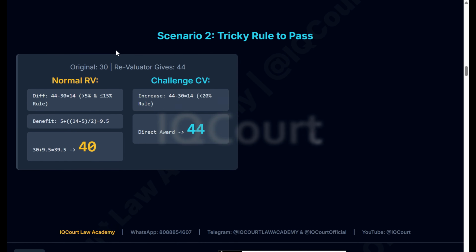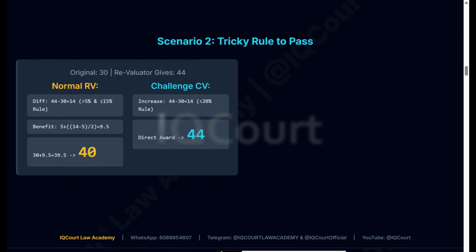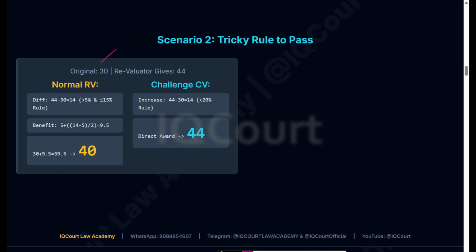Next scenario. Here a student got 30 marks. Then the revaluator gives 44 marks. The difference between 44 and 30 is 14 marks.